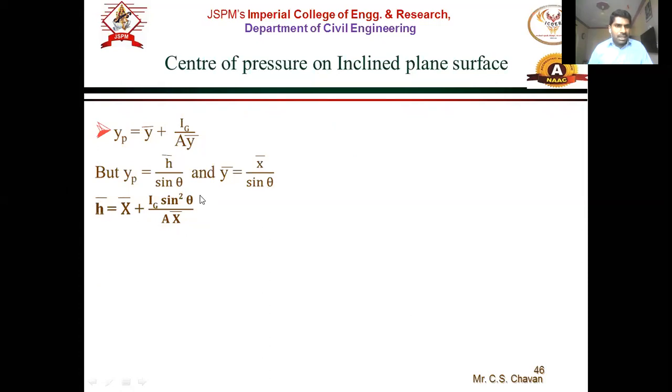The center of pressure h bar is equal to x bar plus Ig sine square theta upon A x bar. From the above expression we got x bar plus Ig sine square theta upon A x bar. So x bar is again important to find this h bar. Ig is the moment of inertia of the surface. Sine square theta means that it is an inclined plate, an inclined surface, and A is the area of the surface. So the formula is slightly different from the previous one.